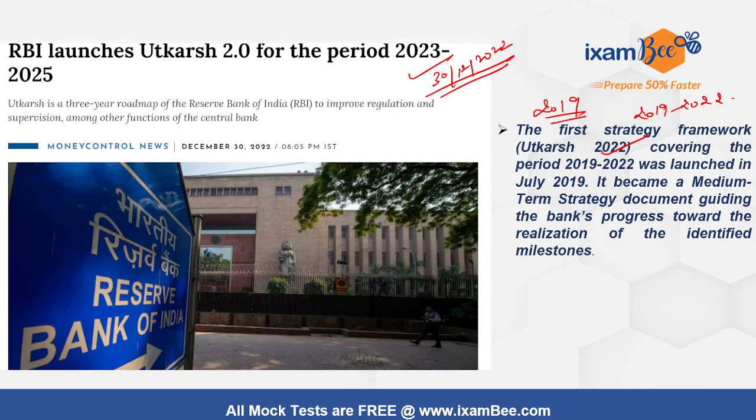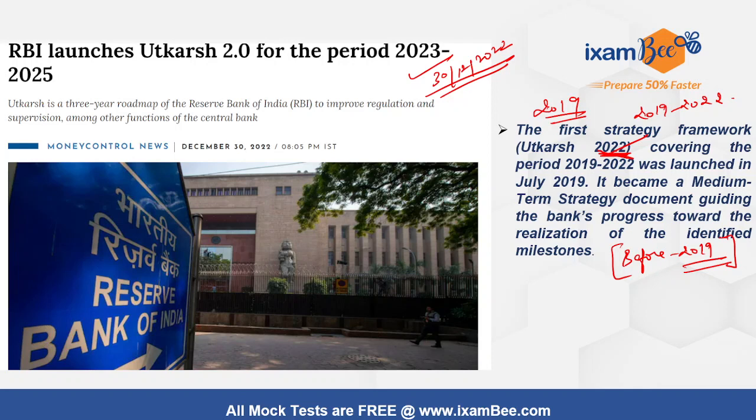During Utkarsh 22, an internal committee was also formed under the aegis of then Deputy Governor Dr. Viral Acharya. Earlier, central banks had annual plans. Before 2019, there was a practice of coming up with annual plans. But these had certain limitations, because there was no single point of reference, and the period was too short for pursuing any strategic objectives.